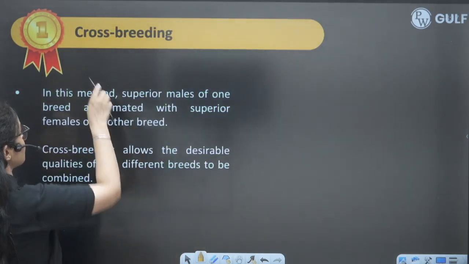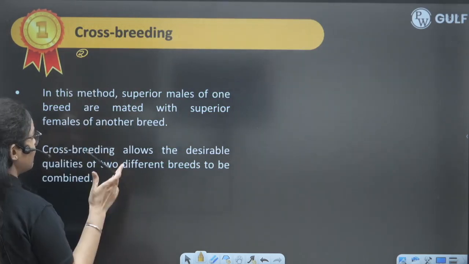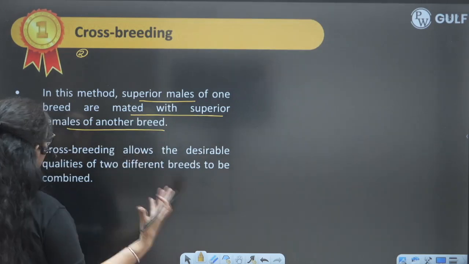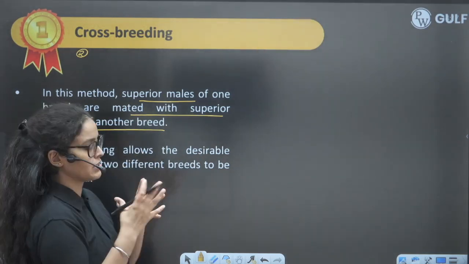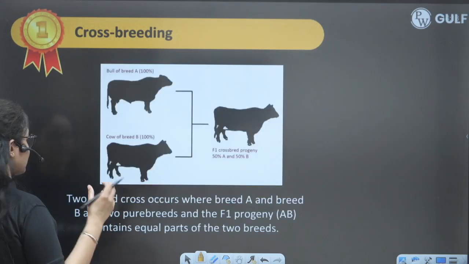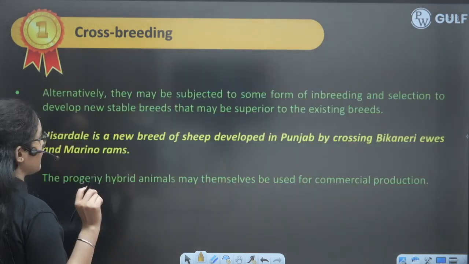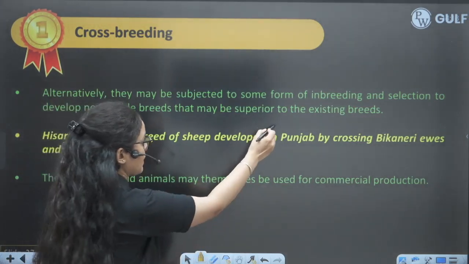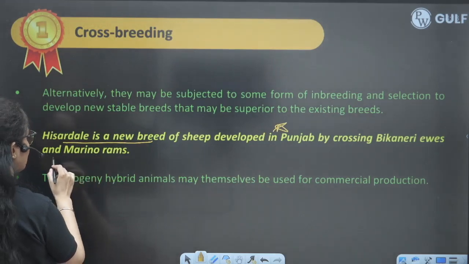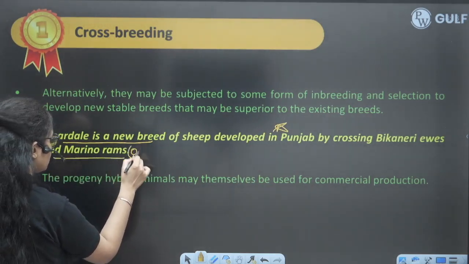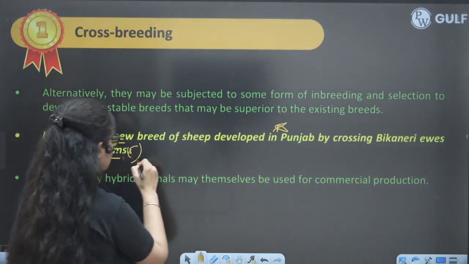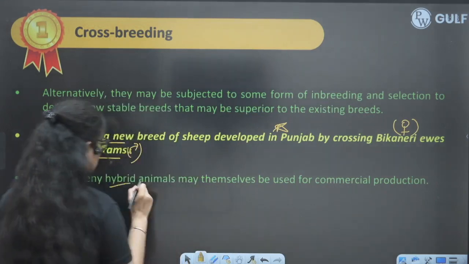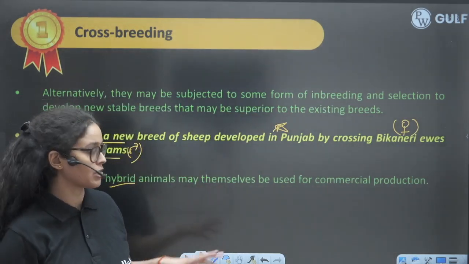The second type of outbreeding is crossbreeding, in which we use the superior male of one breed mated with the superior female of another breed. The combination of the 2 breeds is known as a crossbreed. Hisardale is the best example here, right? Hisardale is a new breed of sheep which was developed in Punjab, NEET question, by crossing Bikaneri ewes and Merino rams. Rams are the male sheep, and Bikaneri ewes are the female sheep, right?